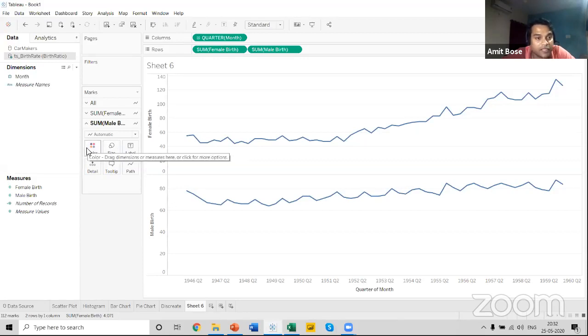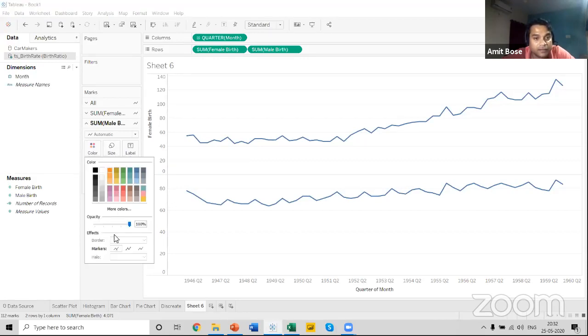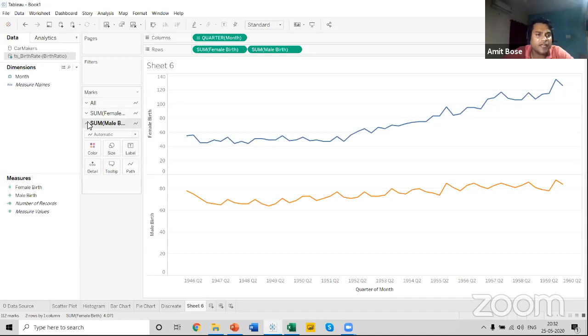Now, suppose I want to change the color of this particular male chart. You can see this, I was able to change this color differently. Now, instead of creating these two different charts, why can't we have a single axis for both the charts? What if, instead of having two charts with two different axis levels, I want to have a single axis for both the charts?